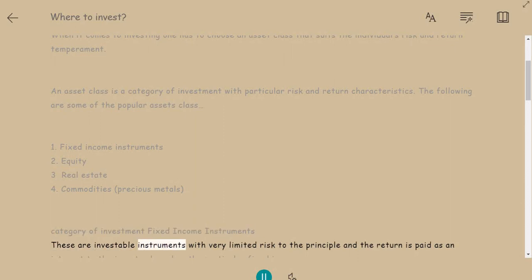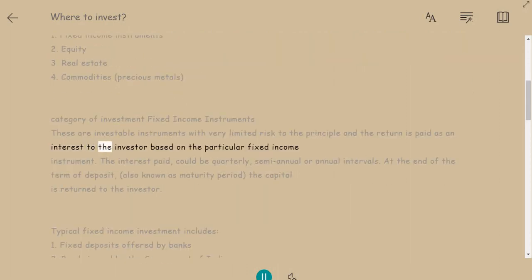Category of investment: fixed income instruments. These are investable instruments with very limited risk to the principal, and the return is paid as an interest to the investor based on the particular fixed income instrument. The interest paid could be at quarterly, semi-annual, or annual intervals. At the end of the term of deposit, also known as the maturity period, the capital is returned to the investor.